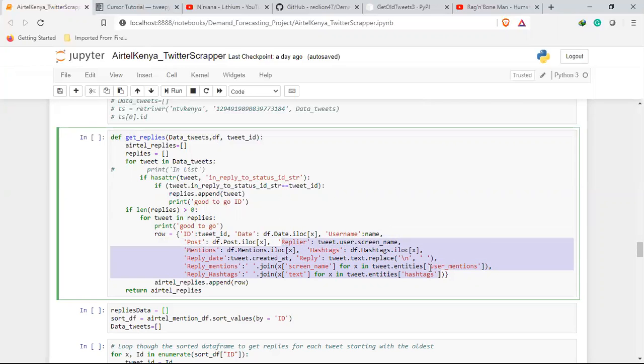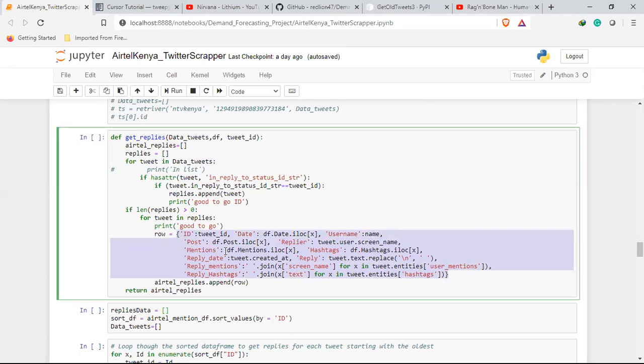For the replier, I want to see who the replier was, when they replied, what they said, what they mentioned, and what hashtags they used.